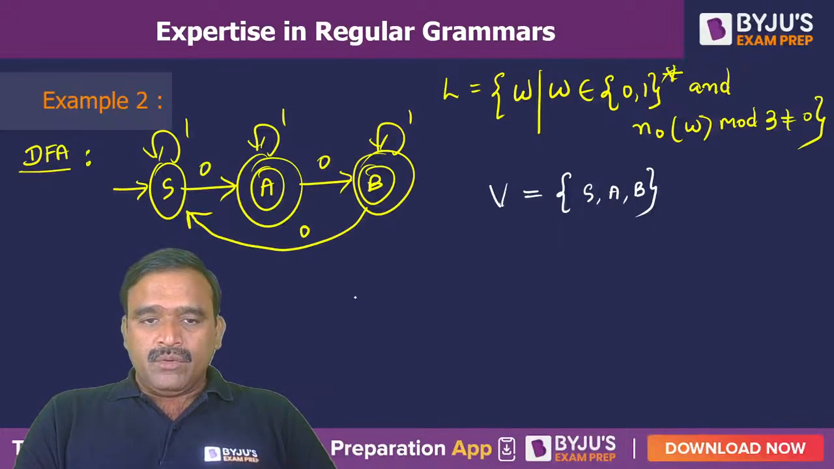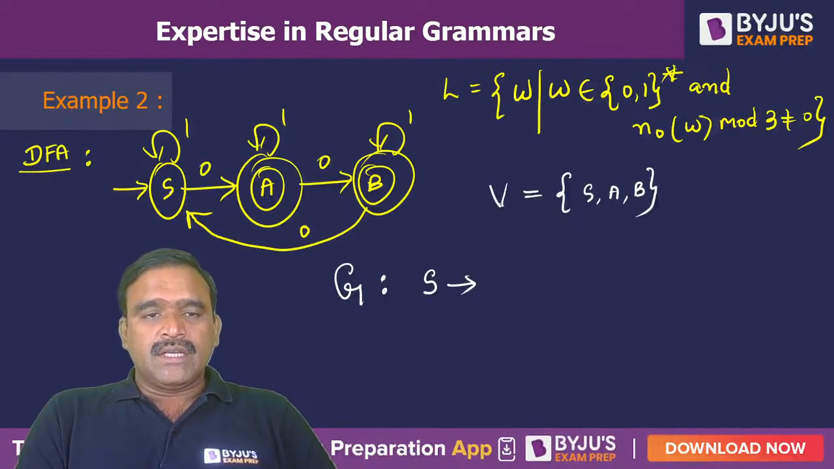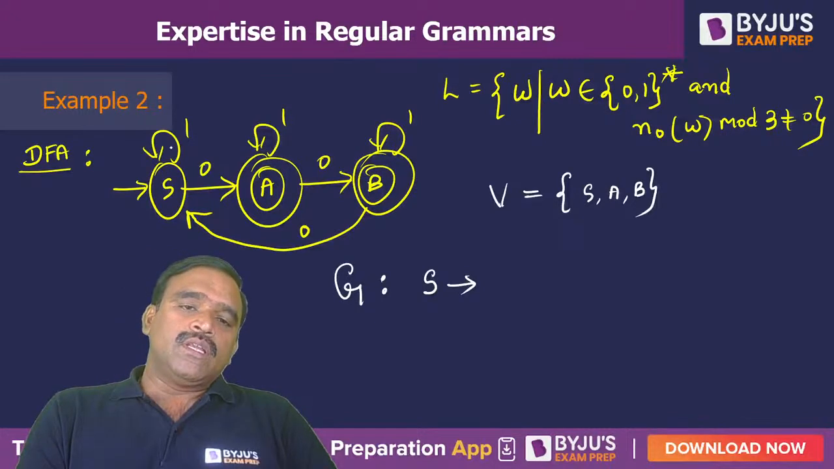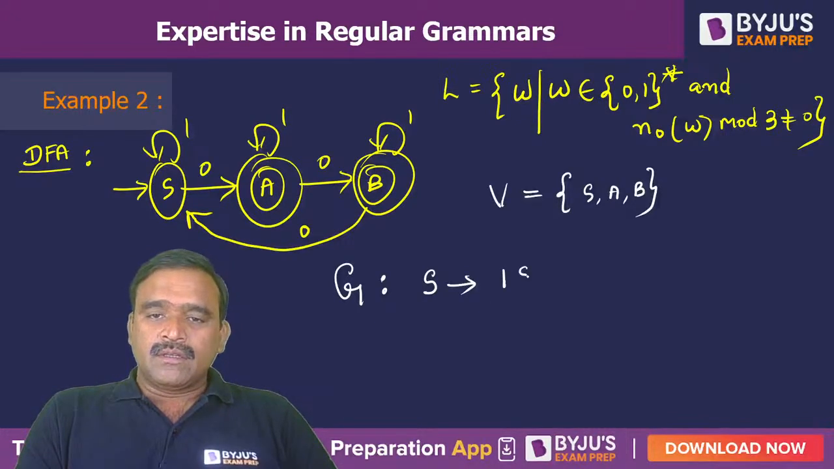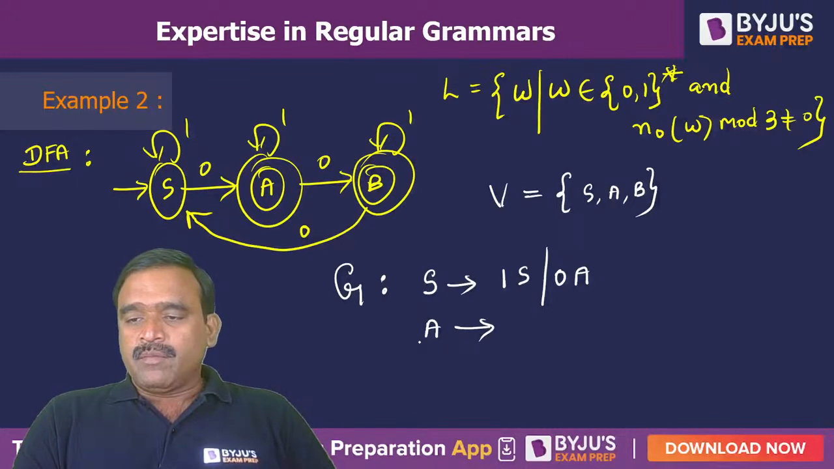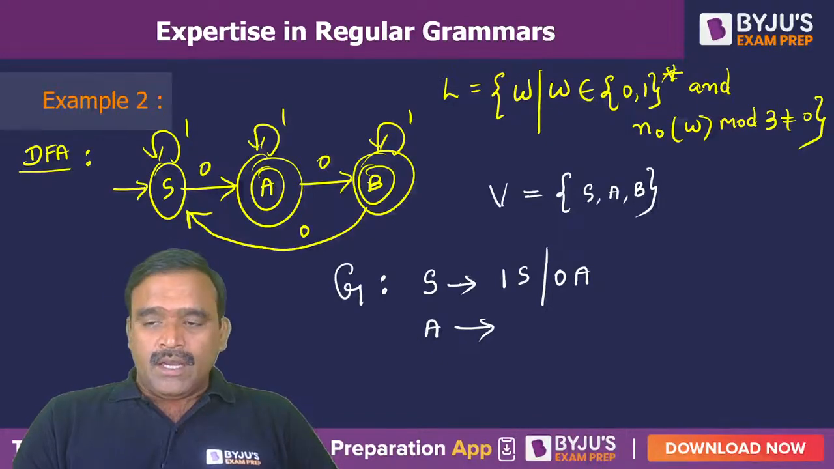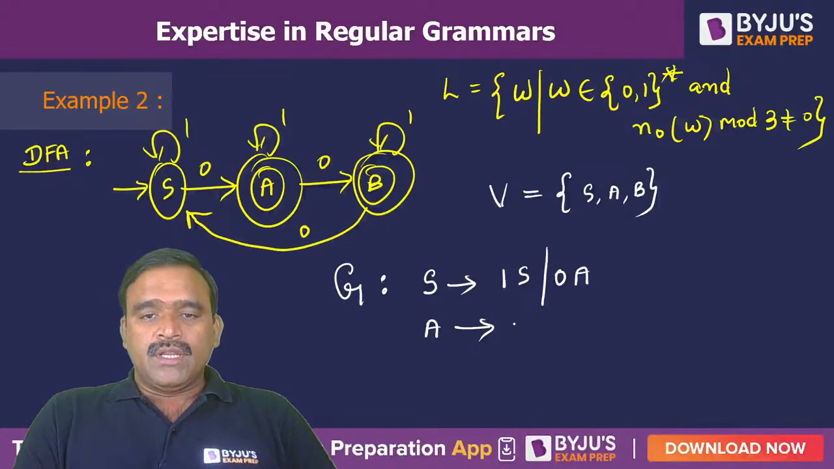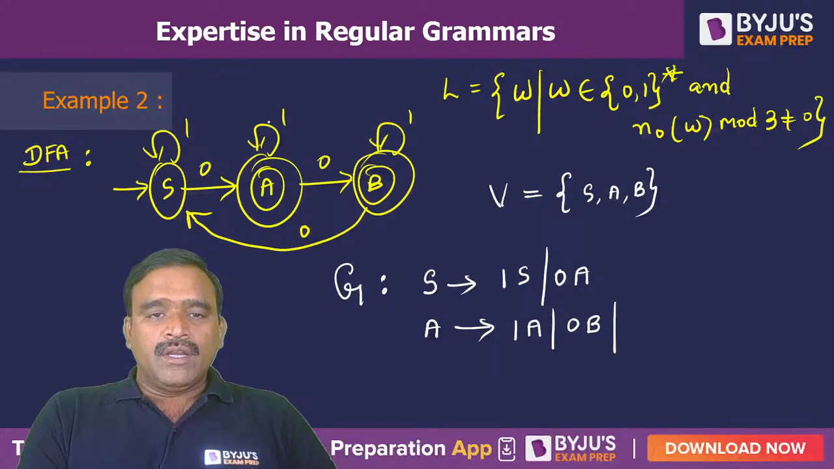Okay, now coming to the grammar productions of right linear. S goes to 1S, because delta of S comma 1 is S. That means we can write 1S or 0A. On 0, S goes to A, that's why we have to keep 0A. S is not a final state, so we don't keep an epsilon production for S. And A goes to 1A or 0B. On 0 it goes to the state B.